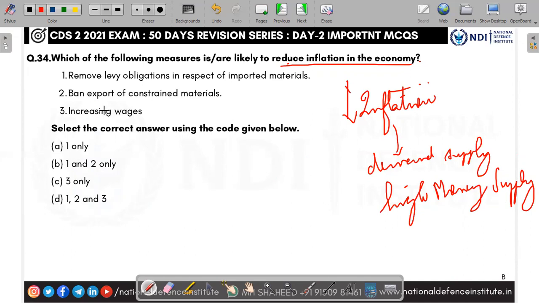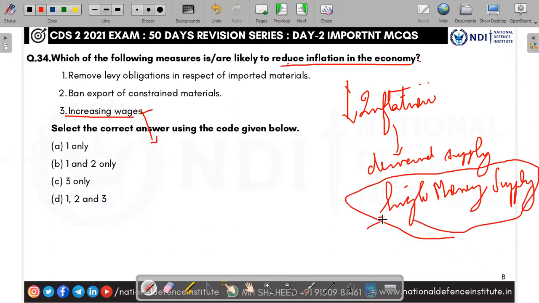And you just see the third one, increasing wages. When I told you just now, 20,000 rupees, I am getting 25,000 rupees, it means an increase in the wages or the salary. When my salary increases, my purchasing capacity increases. When my purchasing capacity increases, I buy more. I have more money. I told you, whenever there is more money in the economy, it is always a problem. We will buy more, high money supply will be there, and it causes inflation. They are asking about reducing inflation. Obviously, increasing wages cannot reduce inflation. It will only increase inflation. The third statement is wrong. So obviously, 1 and 2 are right.